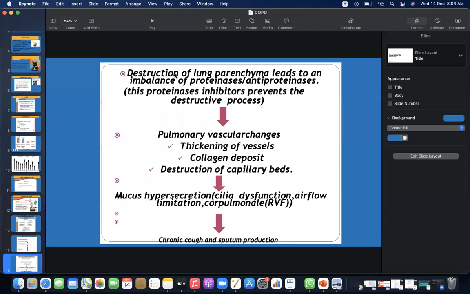Then there would be pulmonary vasculature changes: thickening of vessels, collagen deposit, and destruction of capillary beds. It would lead to mucus hypersecretion, cilia dysfunction, airflow limitation, cor pulmonale, right ventricular failure, leading to chronic cough and sputum production.